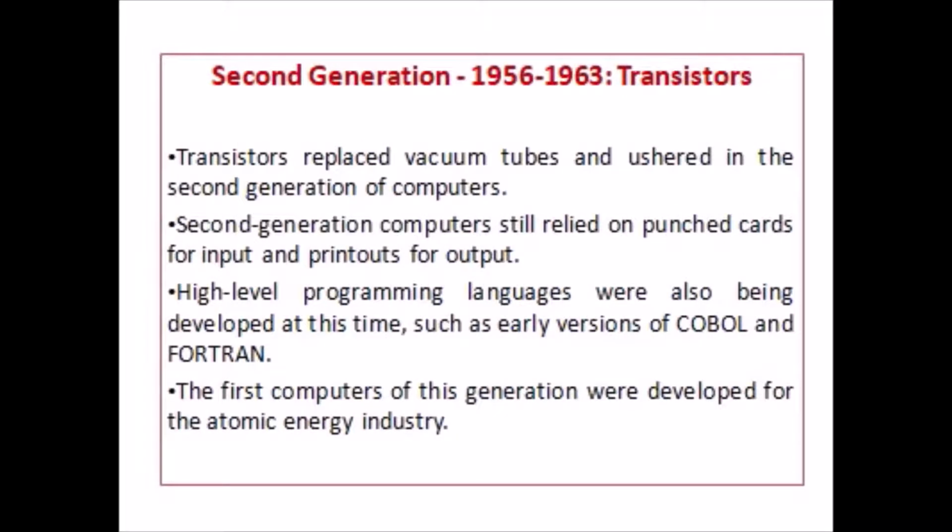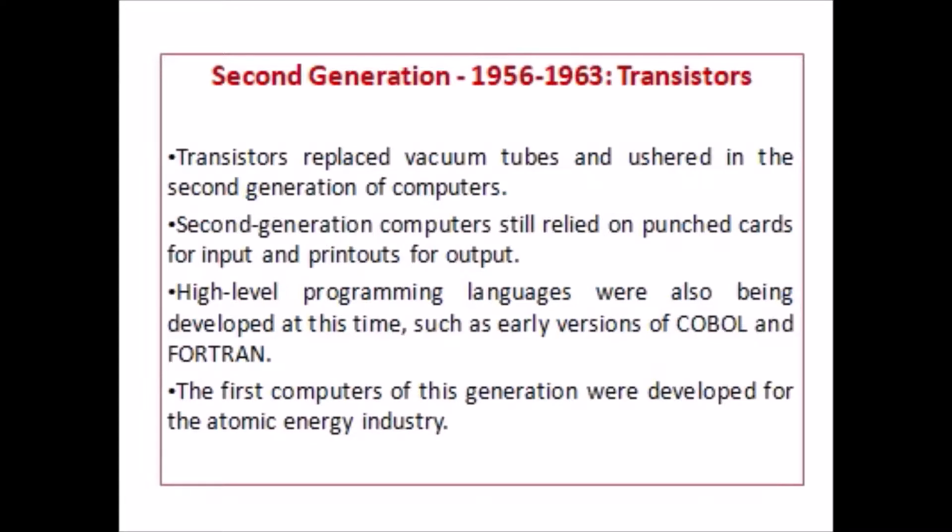The second generation is more advanced than the first generation. Transistors replaced vacuum tubes and ushered in the second generation of computers. The transistor was invented in 1947 but did not see widespread use in computers until the late 1950s. The transistor was a vast improvement over the vacuum tube, allowing computers to become smaller, faster, cheaper, more energy efficient and more reliable than their first generation predecessors. Second generation computers still relied on punch cards for input and printouts for output.